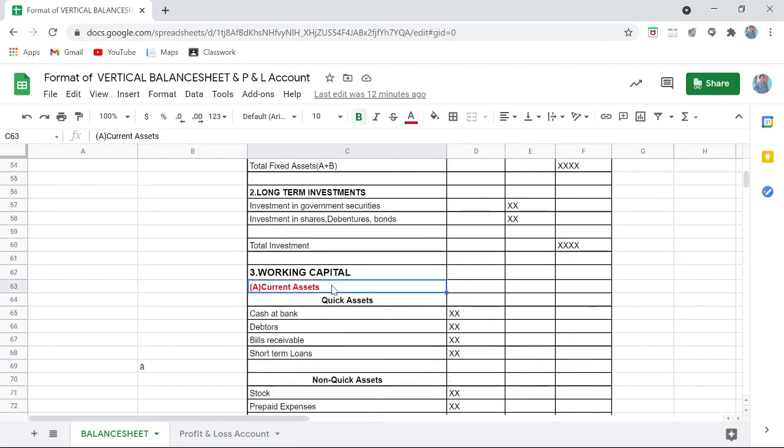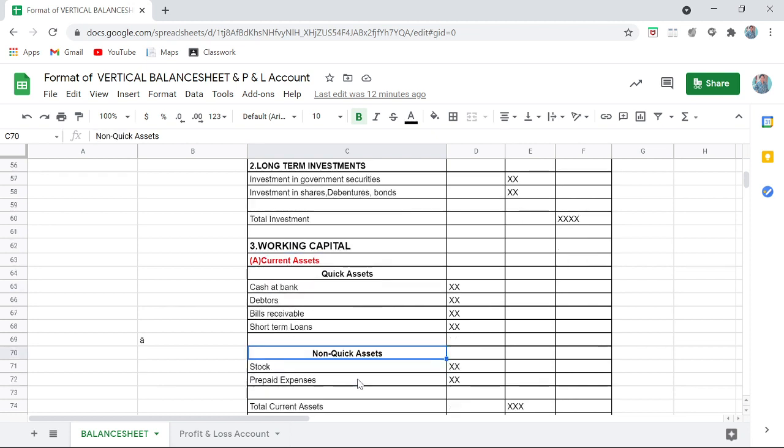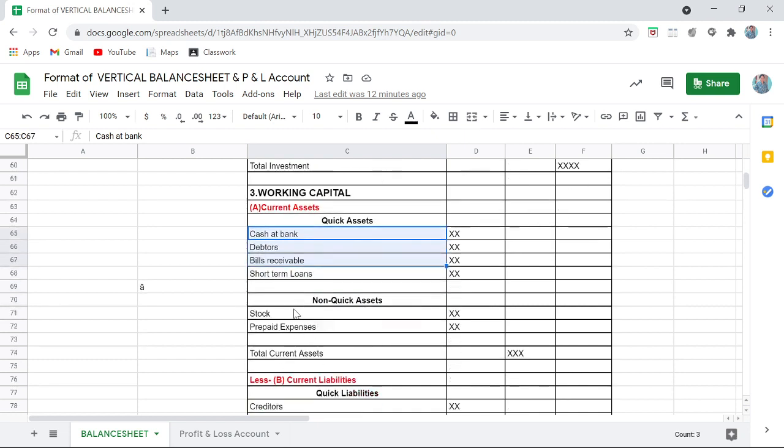Current asset and current liabilities both are subdivided into two categories: quick and non-quick. Okay, if you haven't seen the video of ratios, you can see the video where I have mentioned what is quick and non-quick assets and liabilities in detail. So basically the assets or liabilities which cannot be easily converted into cash are called non-quick, and the rest all are quick. So we have two specific assets and two specific liabilities which are non-quick, and all others are quick.